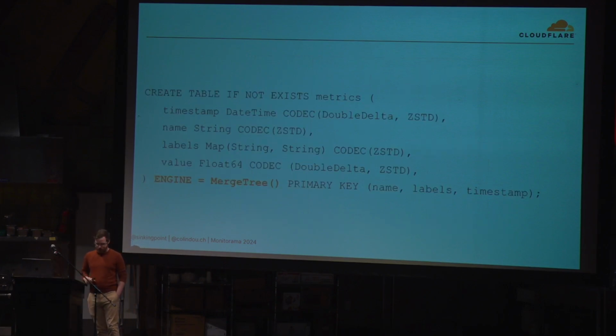This is one of Clickhouse's kind of magic tricks. I sort of skipped over it here. We have this engine equals merge tree bit. That's not normal SQL. Clickhouse defines a bunch of table engines, which sort of define how your table functions in the background.